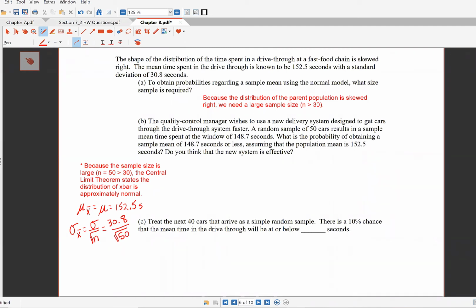We're going to need that in decimal form for our StatCrunch calculator. So 30.8 over the square root of 50. I'm getting 4.356. And that's also seconds. So visually what we have now is the random variable is now X bar, not X like it was in chapter 7.